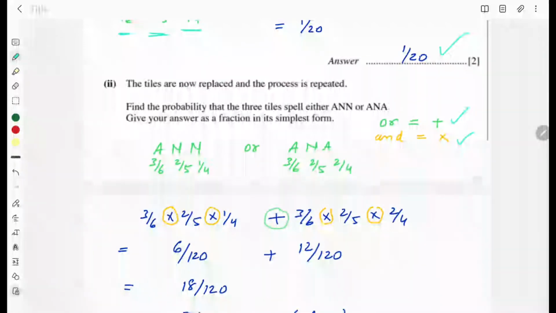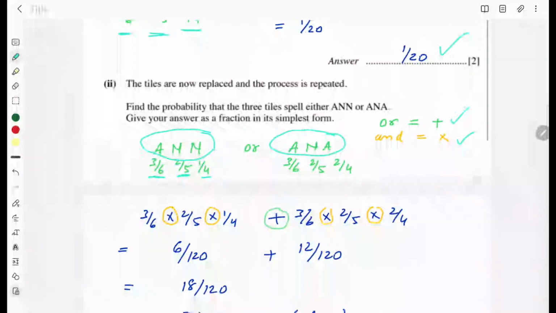So A and N and A and A. So what is the probability of getting A? There are 3 tiles on which A is written. So 3 over 6 is the probability of A. And there are 2 tiles on which N is written. So probability of getting N is 2 over 5. And third N is 1 over 4. Because after drawing one N is left. So it's 1 and total is 4.